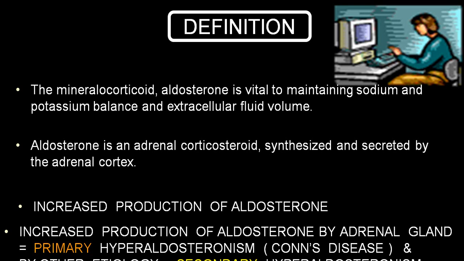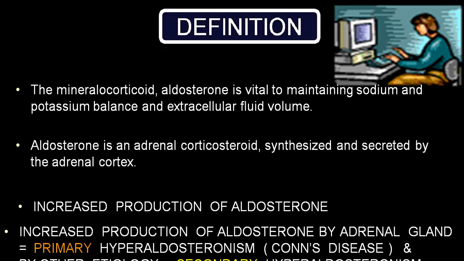And if aldosterone production is increased secondarily, due to causes other than the adrenal gland which stimulate the adrenal gland to manufacture aldosterone, or the aldosterone level goes on increasing externally, then we call that secondary hyperaldosteronism.